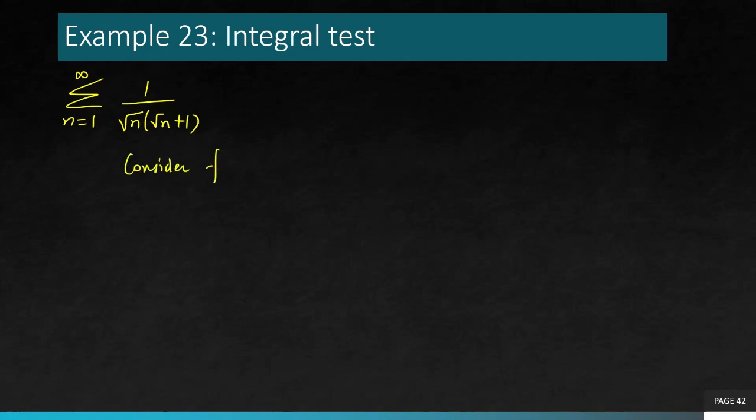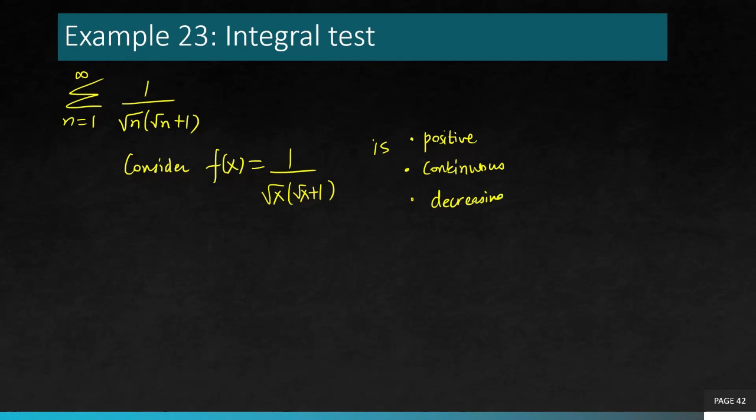So consider a function f of x which is 1 over square root x times square root x plus 1. Clearly it's a positive function, it is continuous, and it is decreasing, because these are the three conditions we need, right? Now how to test that it is decreasing? Find the derivative f prime of x and show that it is negative.